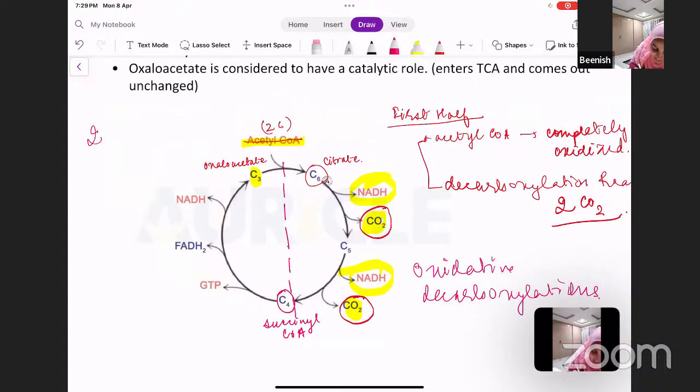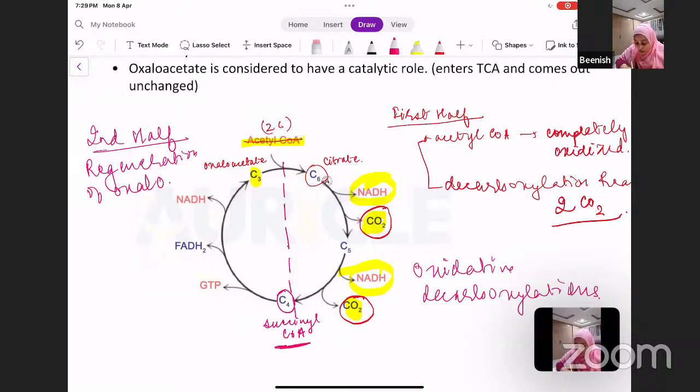Now this is the second half. In the second half, what is happening? It is regeneration of oxaloacetate. So you see this 4 carbon succinyl CoA changes into 4 carbon oxaloacetate. So your oxaloacetate, which was entering the TCA, has been regenerated.